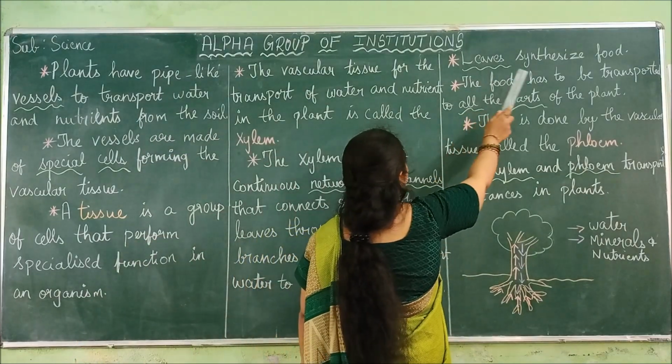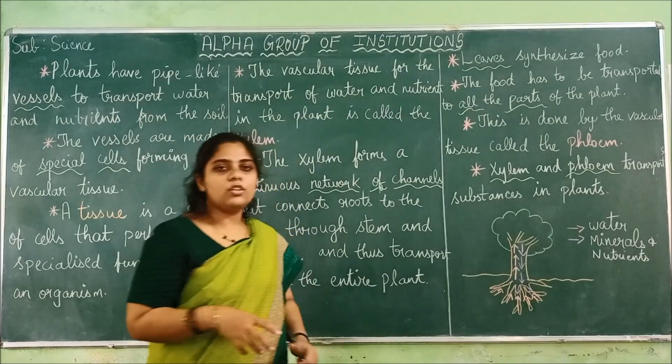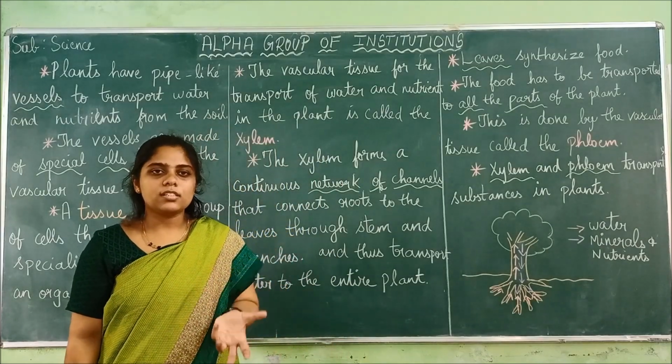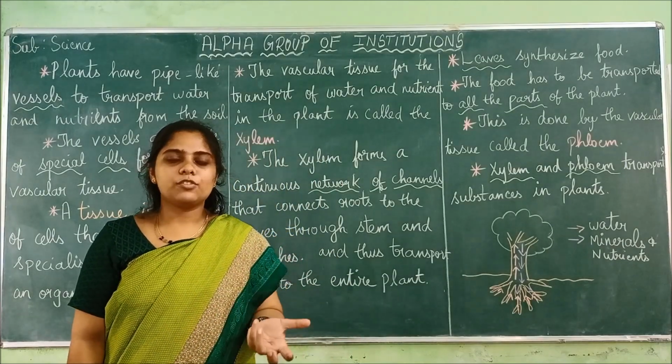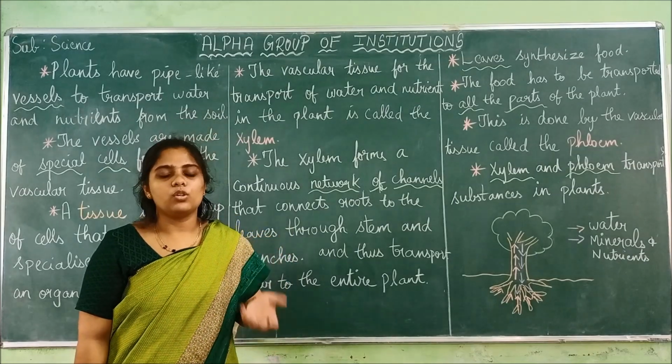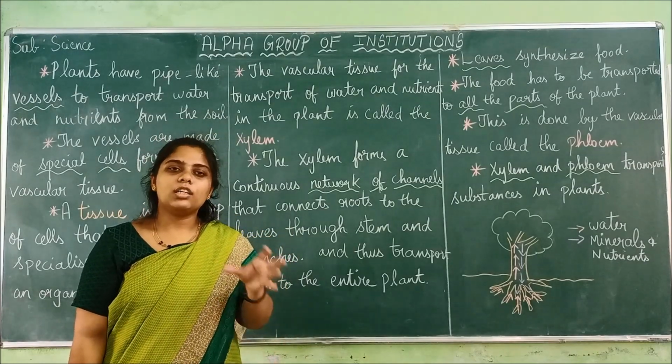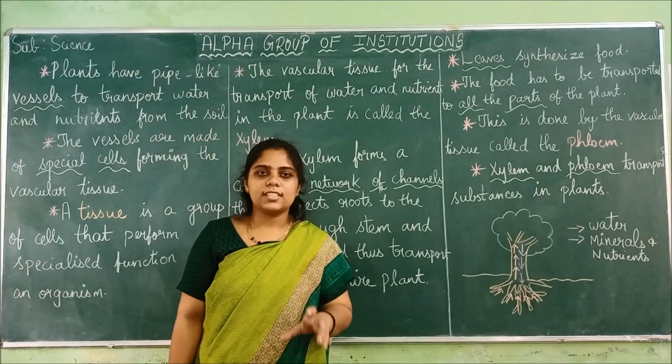Next, leaves synthesize food. So we know the food, the starch, is synthesized by leaves only using the photosynthesis process and the chlorophyll pigment present inside them.